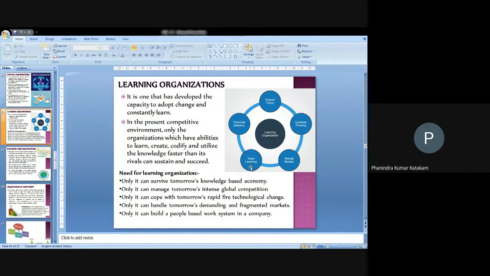And what is the need for these learning organizations? Only such organizations can survive in the knowledge based economy, and tomorrow's knowledge based economy. They need to cope up with whatever technological changes are there. Unless they do, they cannot manage the intense global competition. Then they can cope with tomorrow's rapid technological change. Whatever the technological change is, people need to adopt it.